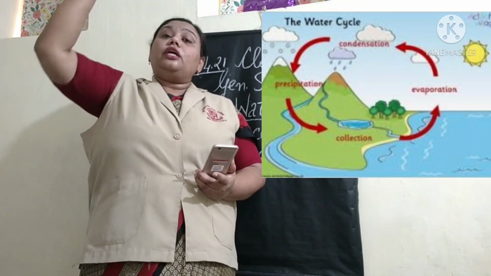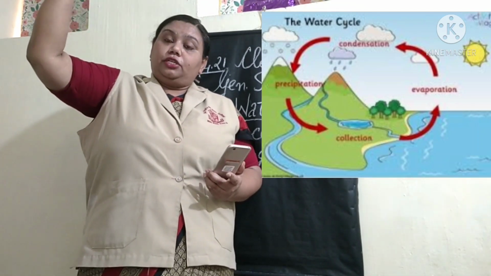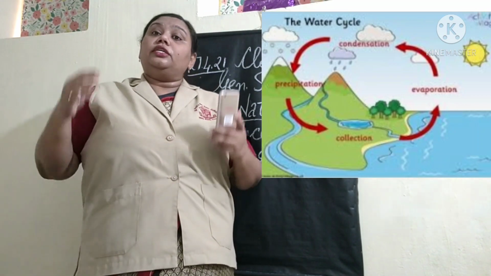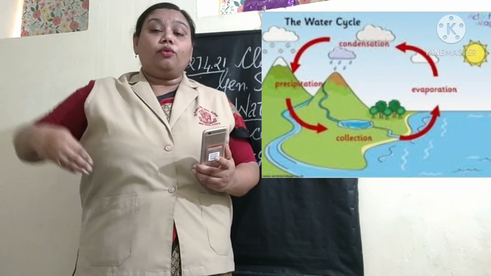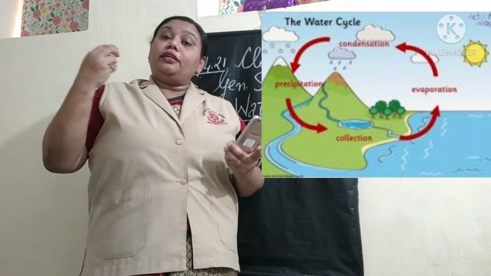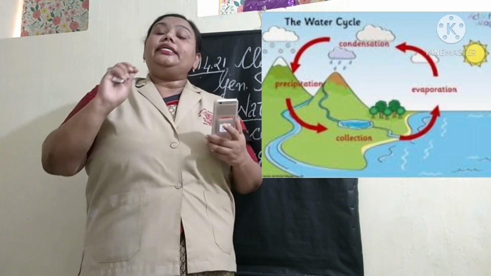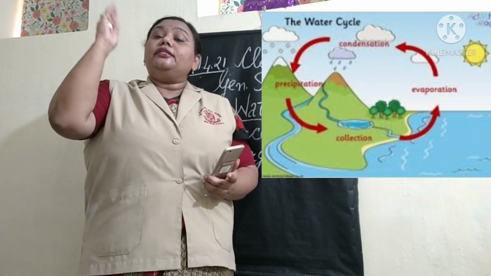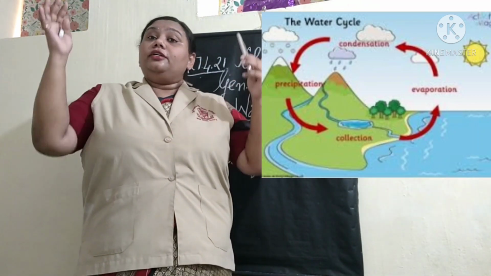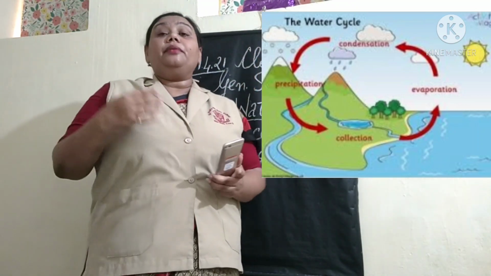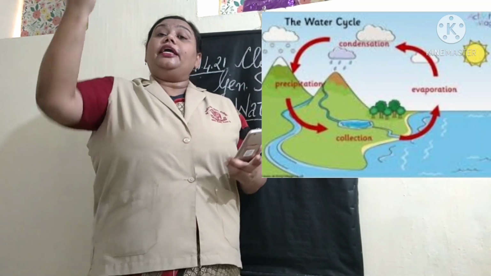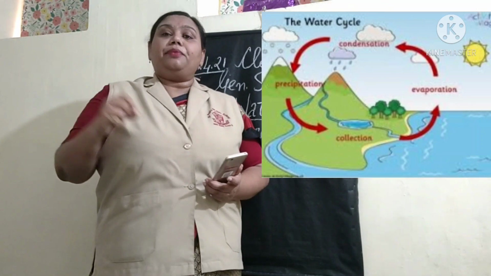It goes to the higher altitudes of the atmosphere, the higher level of the atmosphere. There the temperature is very low, and because the temperature is very low, what happens to that evaporated form of water? It condenses, again turns into droplets of water. Then those droplets of water combine and make clouds, and when those clouds become very heavy, the water comes down in the form of precipitation.